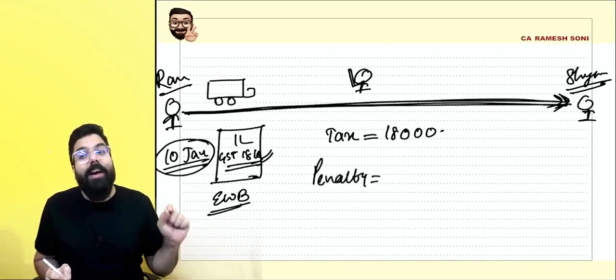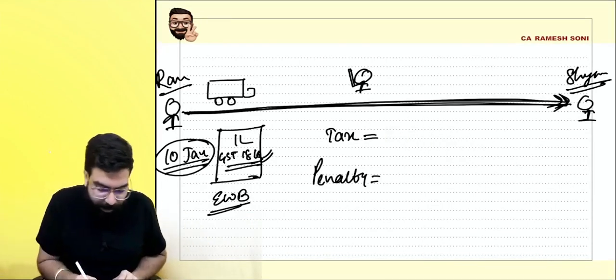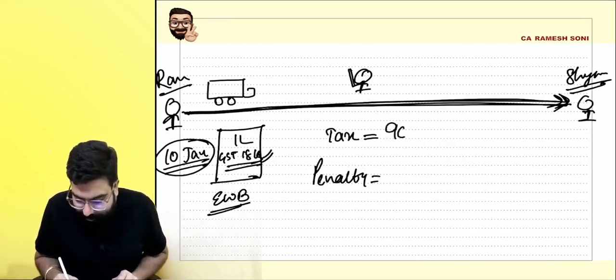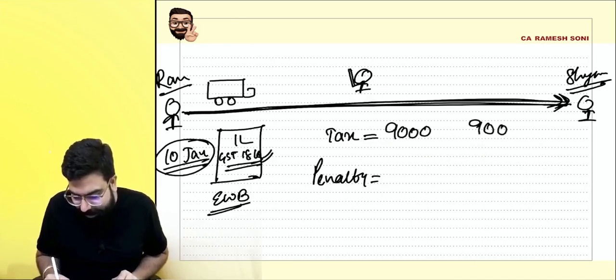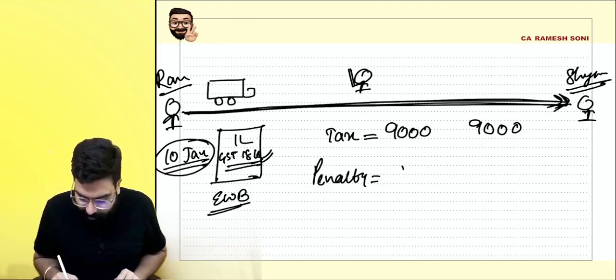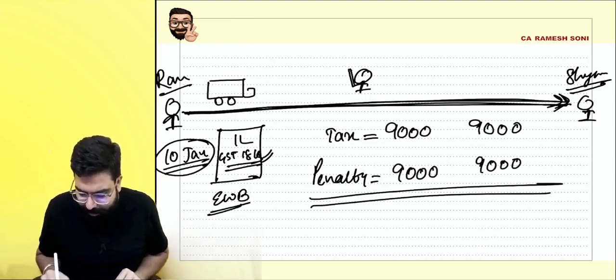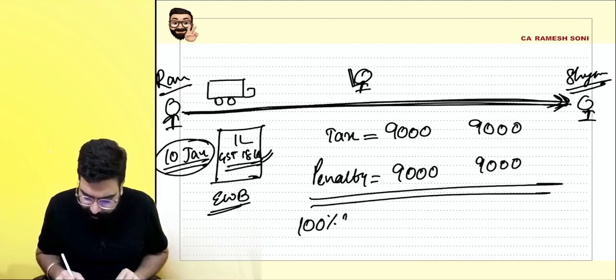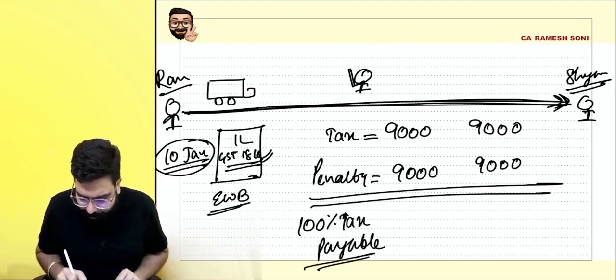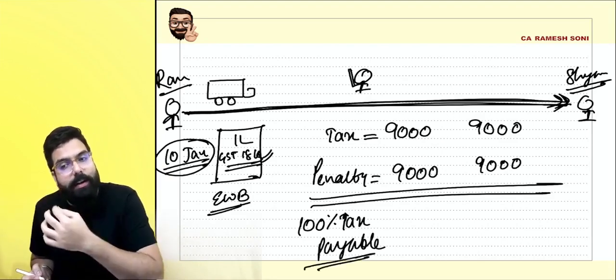Penalty will be 100% of the tax payable. Everyone listen to me very carefully. If I tell tax, tax is CGST 9,000, SGST 9,000. Penalty will be 100% of the tax, which is 9,000 under CGST and 9,000 under SGST. It is 100% of the tax which is payable. Is my point clear to all? Quickly tell me, everyone, are you all clear till here?